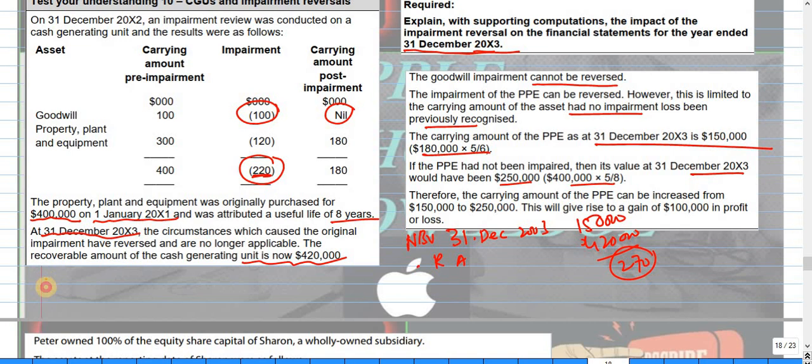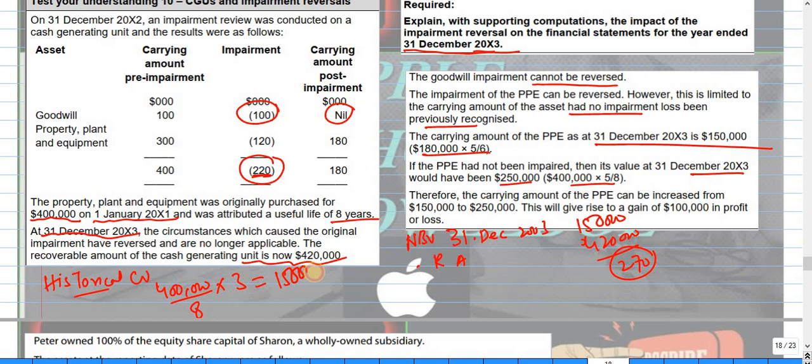And I told you that the reversal is limited to the historical carrying value. How do you calculate the historical carrying value? It is the value had the impairment not occurred. So if I take 400 and divide it by 8 and multiply by 3, it gives 150.